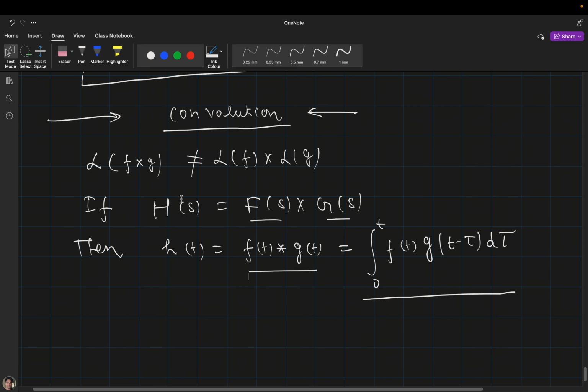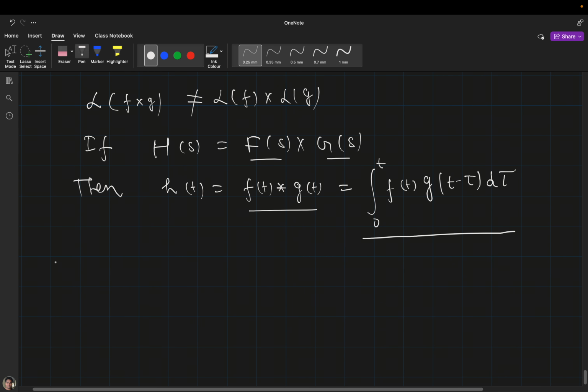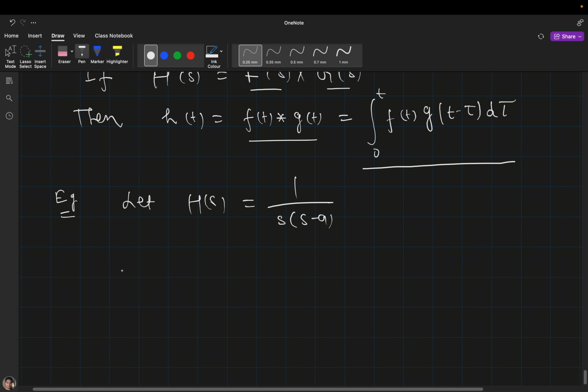Let's take one example, then you will get it. Suppose there is a function H(s) that is nothing but s divided by s minus a, and someone asks what will be the inverse Laplace of H(s).